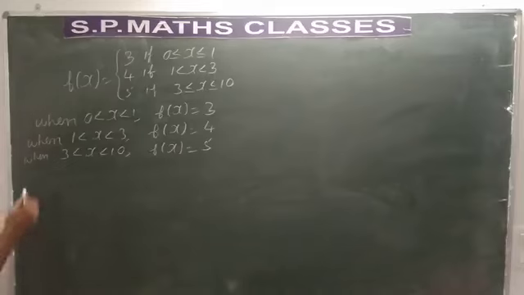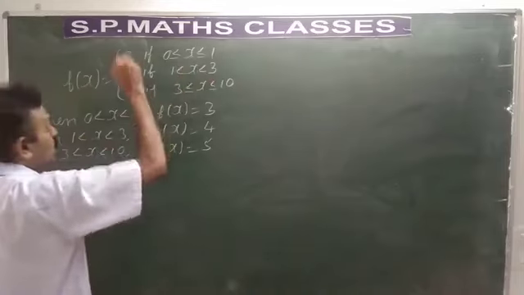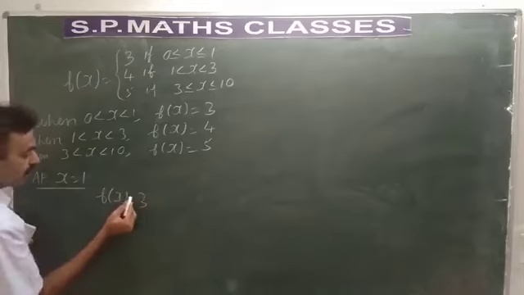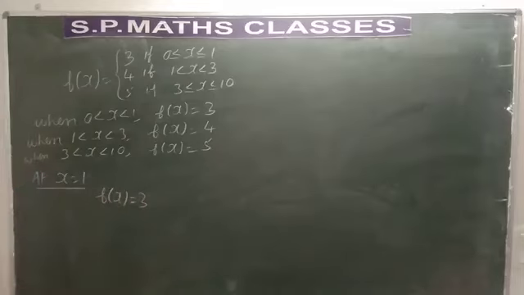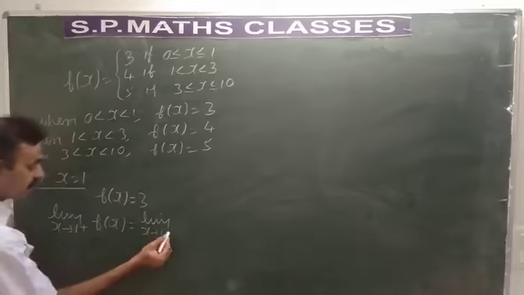Let us test the continuity at x = 1. At x = 1, what is f(x)? See, for x ≤ 1, it is 3 only. So, f(x) is equal to 3. Let us take the limit. Limit as x tends to 1+ of f(x). 1+ means it is the right hand limit.